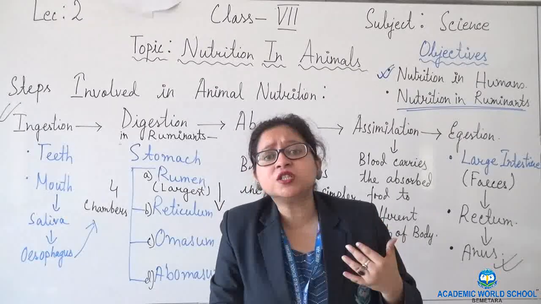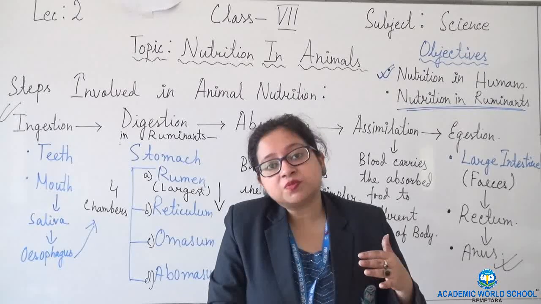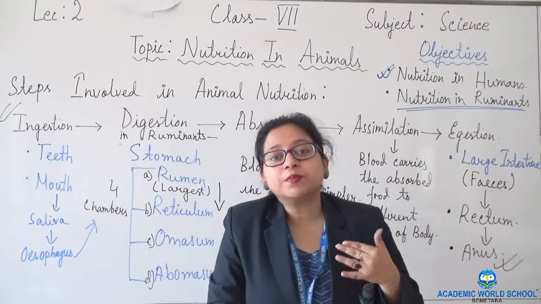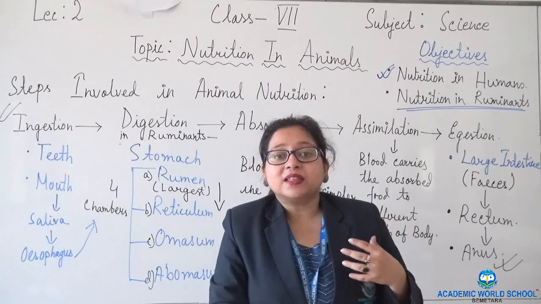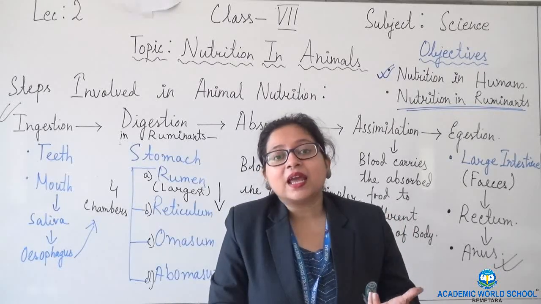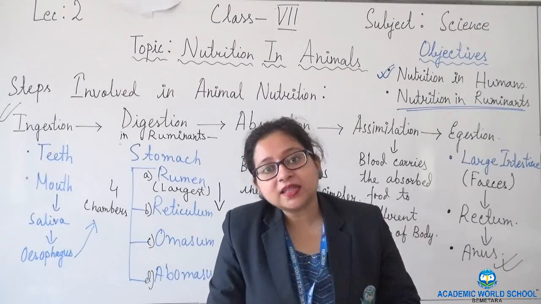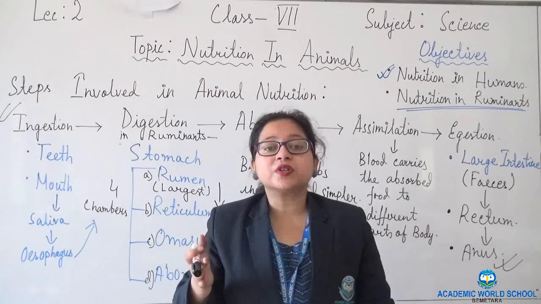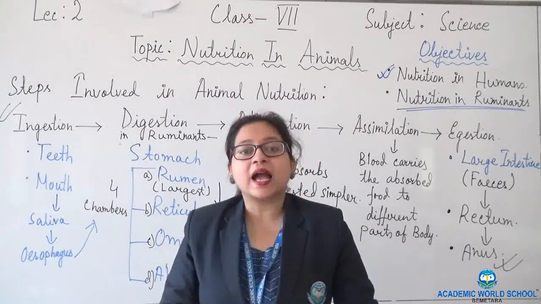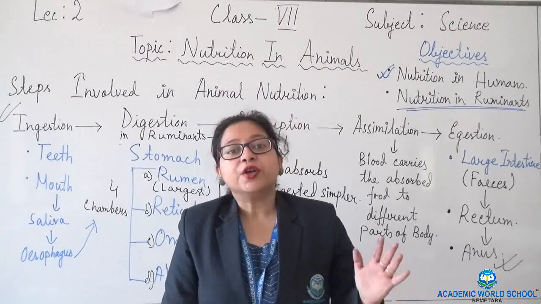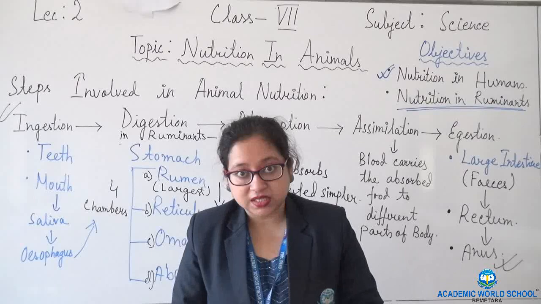They keep on chewing it. That's why we see most of the grass-eating animals keep on chewing, because they bring the food back to their mouth again, rechew it, and then swallow it. This process is known as rumination, and so these animals are known as ruminants. These cud chewing animals. What is cud?